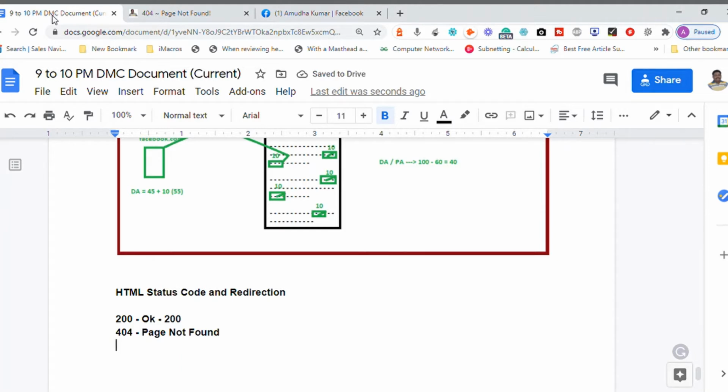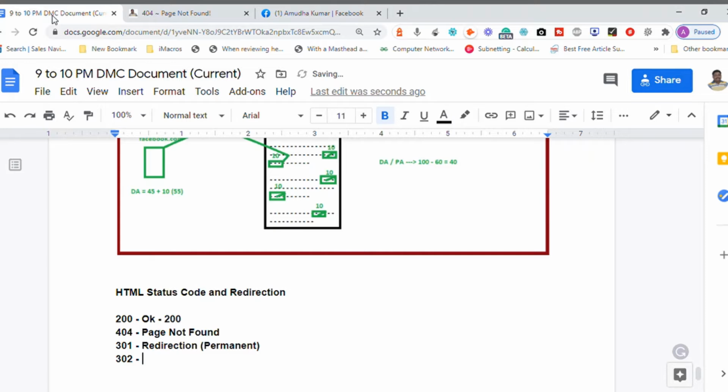There is one more status code, 301, which means redirection. 301 means permanent redirection. There is one more status code which is least used in the industry, 302.